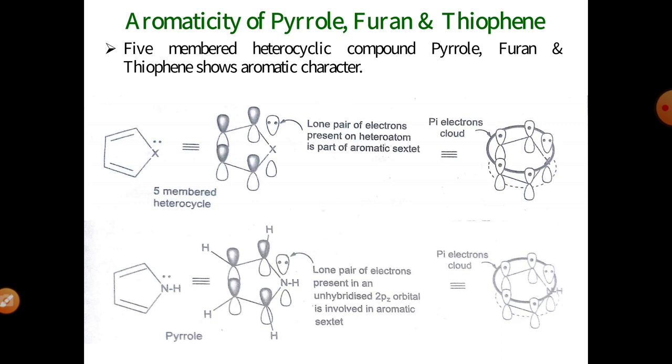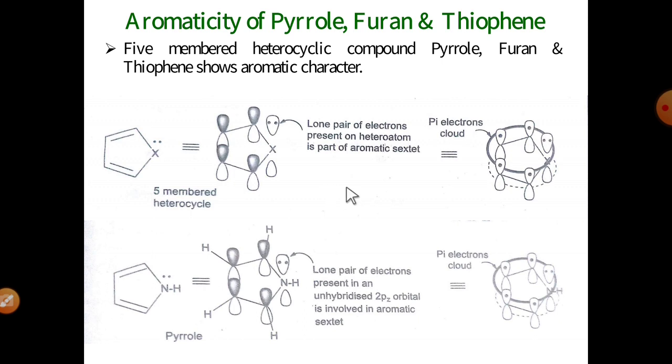See, the aromaticity of pyrrole, furan and thiophene molecules. Basically, the 5-membered heterocycles pyrrole, furan as well as thiophene show aromatic character. What are the rules of aromaticity? Number first, the structure must be cyclic and planar. Number second, it has effective delocalization. And number third, it must obey Hückel's rule for aromaticity, the 4n plus 2 pi electron rule.